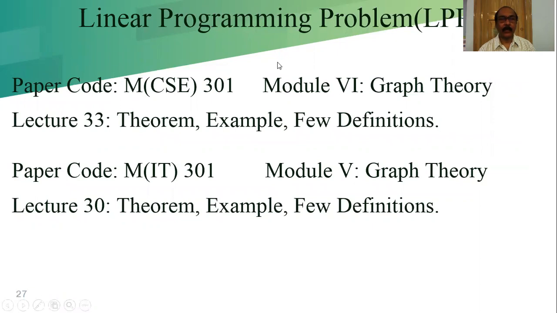In the next class, we are considering module 6, graph theory, with a few theorems, examples and definitions. That lecture class will be 33 for the module MCSE 301, and lecture 30 for module 5 of MIT 301. That is the end for today's class. The next part we will discuss in the next class.